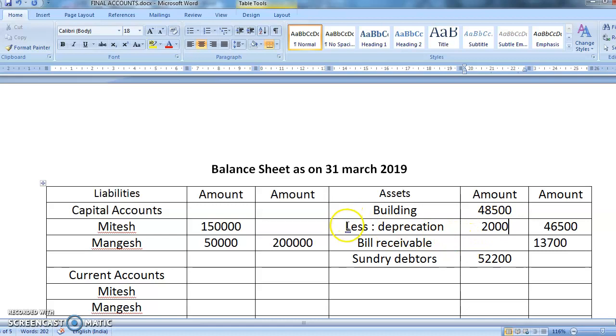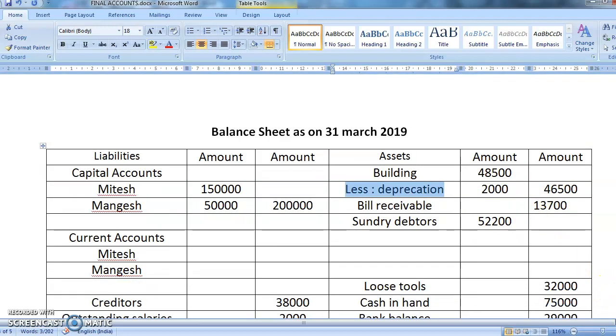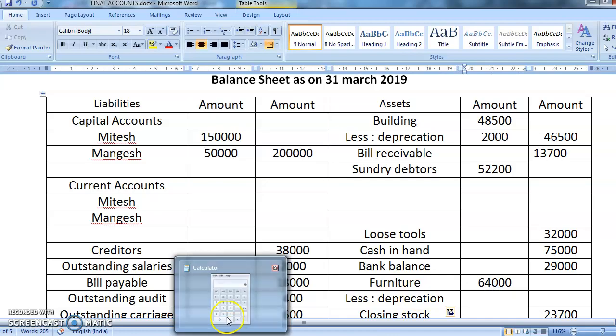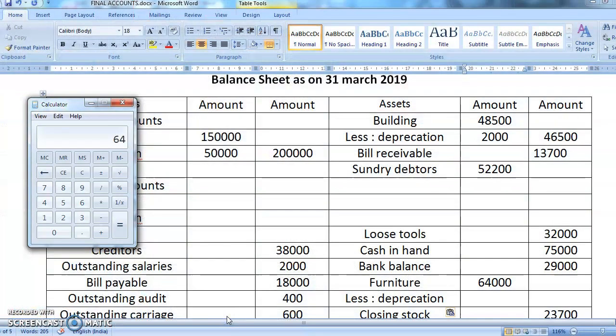Okay, and then there was one more depreciation which was on the furniture. So you'll write in the furniture. What was the furniture's depreciation value? It was 5%. So you'll remove 5% on 64,000. 64,000 into 5 percent comes to 3,200.